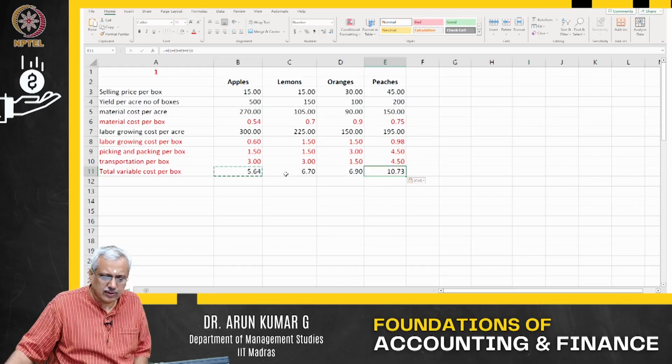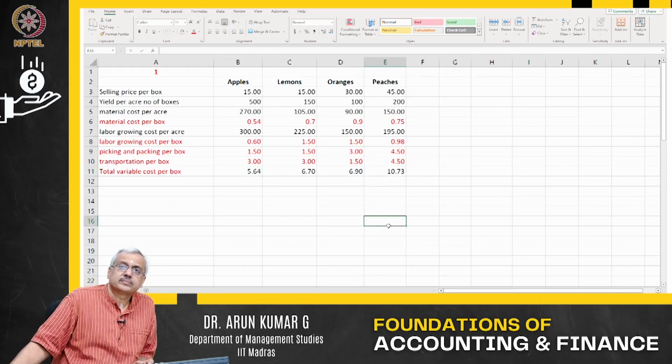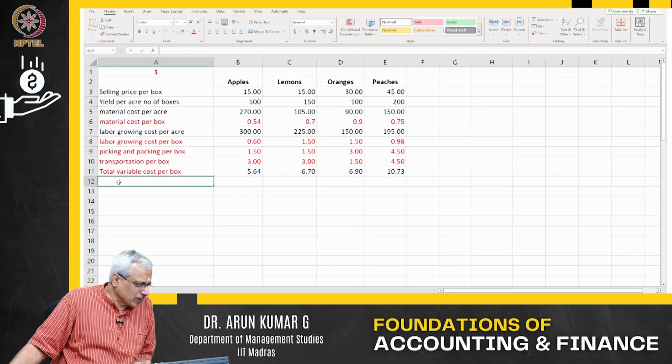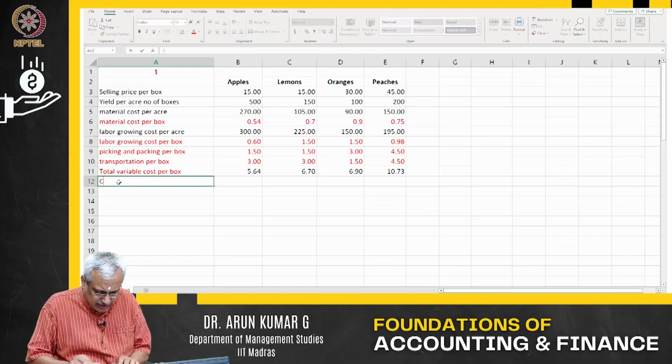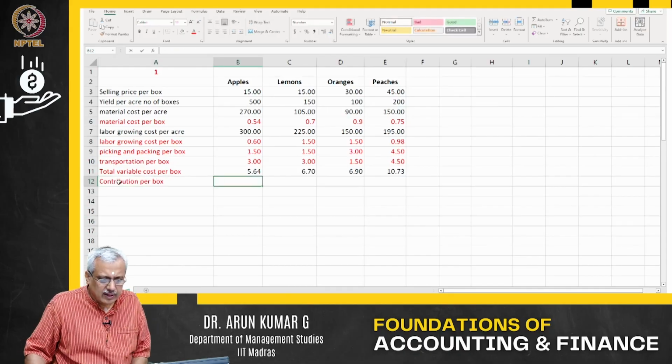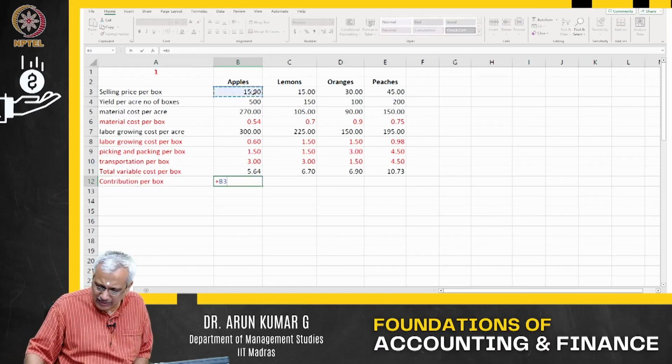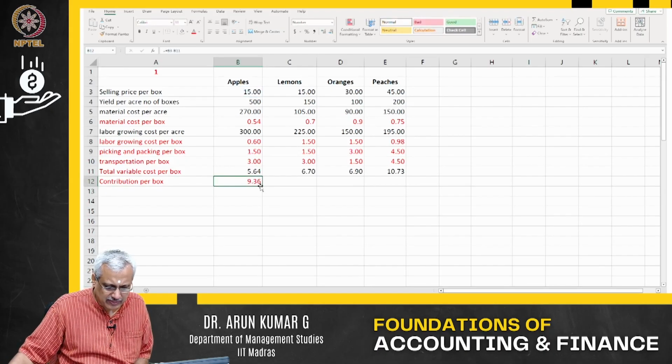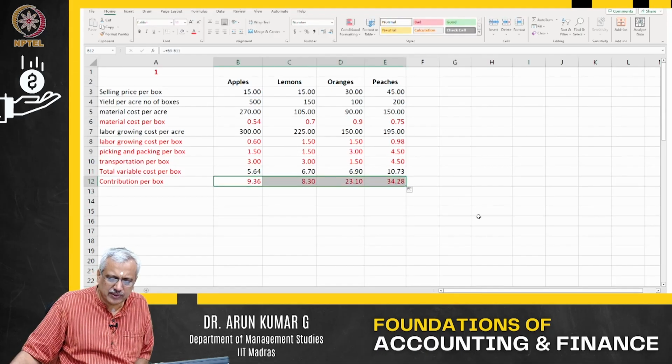I am just copying it out here. So now I have the total variable cost. Now let me show contribution per box. What is the contribution per box? Selling price minus the variable cost is the contribution per box. So this is basically what I am looking at in this particular case.